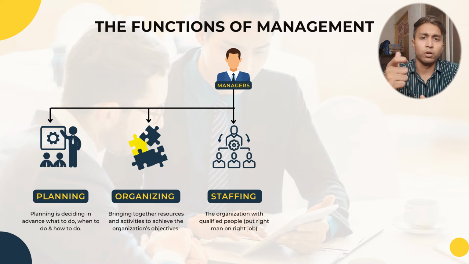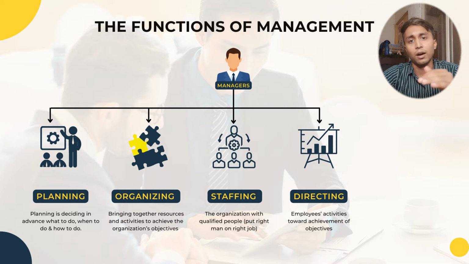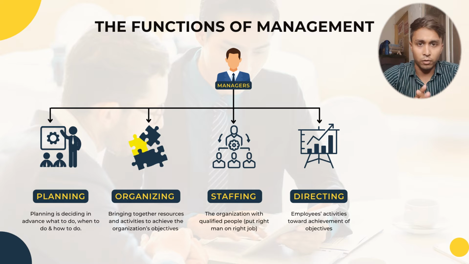What does staffing mean? Staffing means hiring the right resource for the right job, like the right man for the right job. Then after staffing, the fourth point is directing. After you plan for the goal, after you organize by collecting all the resources, then you hire the right man for the right job, but you need the right directions to proceed ahead and achieve your target. So directing is one of the important parts of the functions of management.